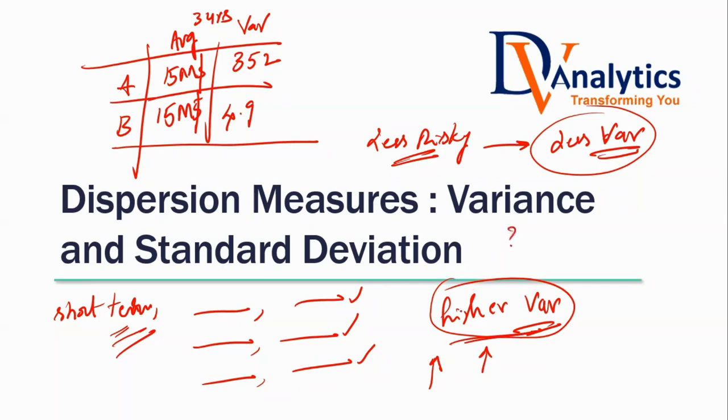Do you agree with that? Sometimes your business problem tells you to go for a higher variance company. Sometimes your business problem will tell you to go for a lower variance company. Sometimes you want consistency. Sometimes you want versatility. Do you agree with that? Which one is good, high variance or low variance? Or it depends on the business problem? So it always depends on the business problem.